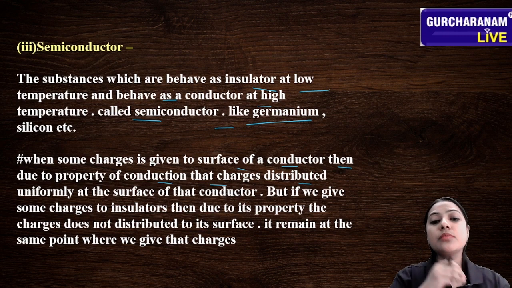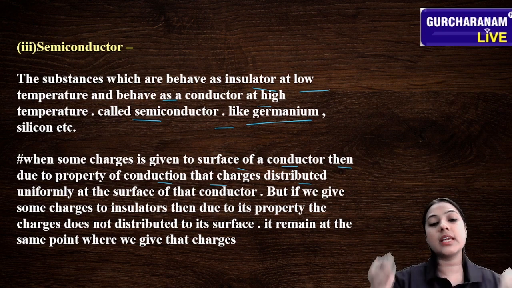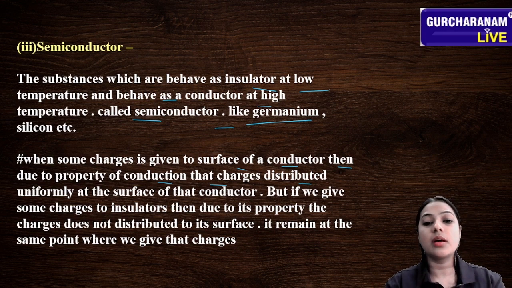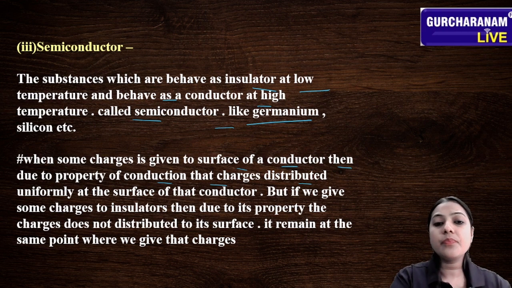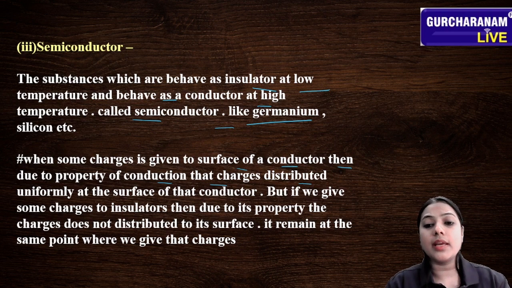But if we give some charges to the insulator, okay, there's a conductor and there's an insulator. We give the same charge to both. In the conductor, due to the property of conduction, the charges get distributed uniformly. But in the insulator, the charges do not get distributed uniformly.